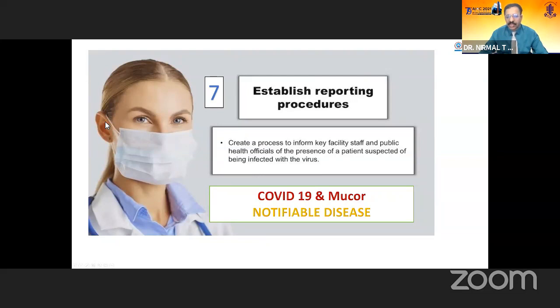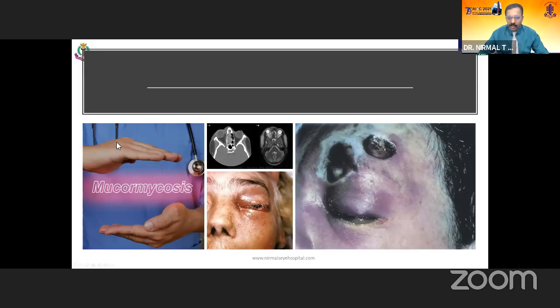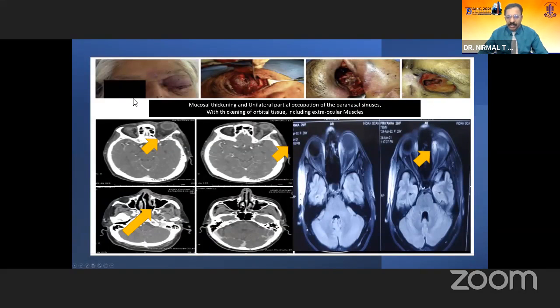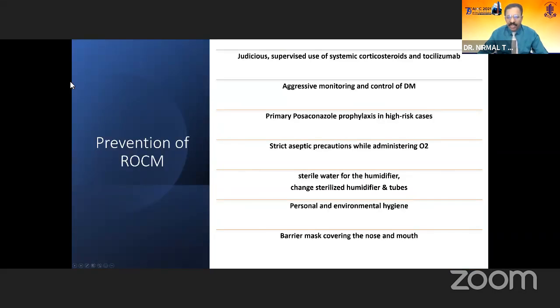The seventh point is establishing the reporting procedures. This is mandatory for the safety of the organization and the doctor. COVID-19 is a notifiable disease, and now mucor is also a notifiable disease because of the epidemic nature. Mucor is one infection that has really surprised everyone, a fungus that is the interface organism between life and death. And these are some of the patients we encountered. So preventing mucor is also part of infection control.